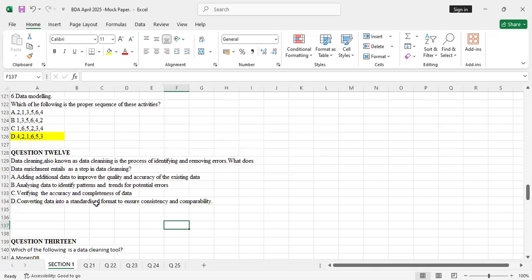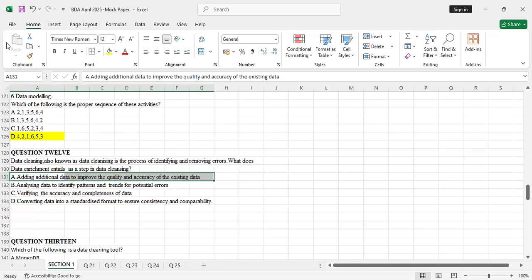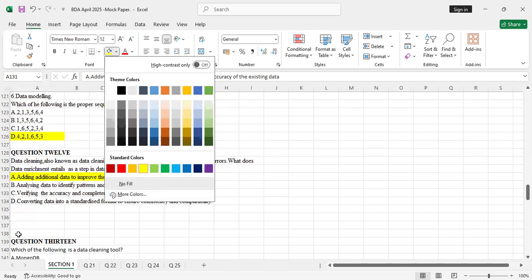A, adding additional data to improve the quality and accuracy of the existing data. That automatically means enrichment. You are adding additional data to improve the quality. Enrichment is all about quality and accuracy of the existing data. So if I was you, I would not even go through those other answers. I just pick this as the correct answer.